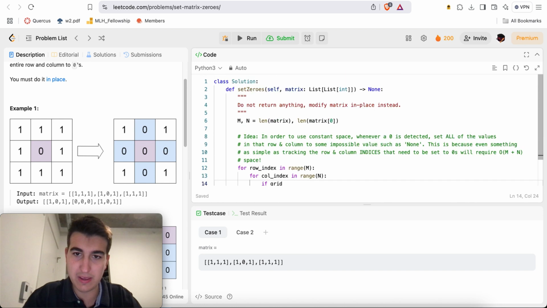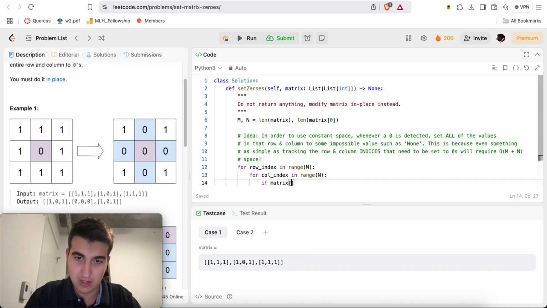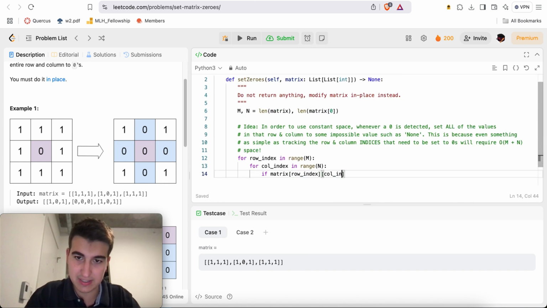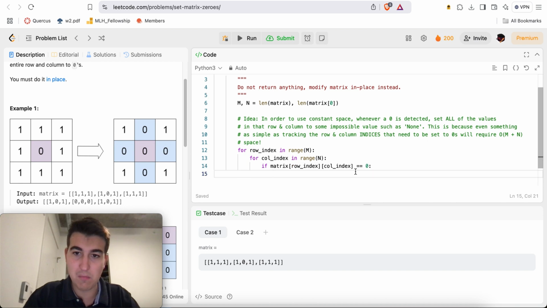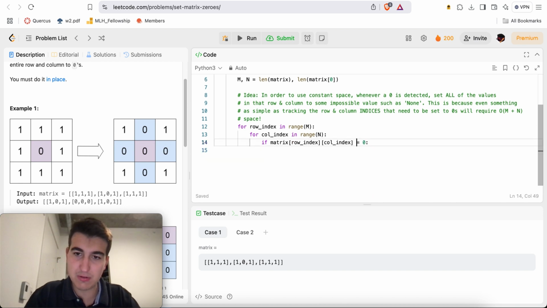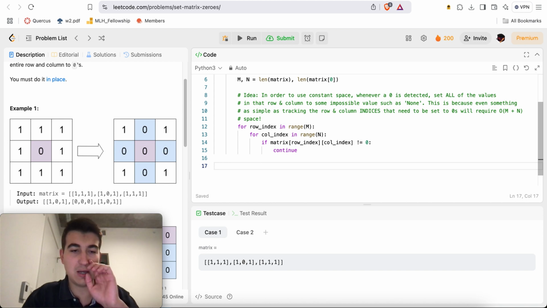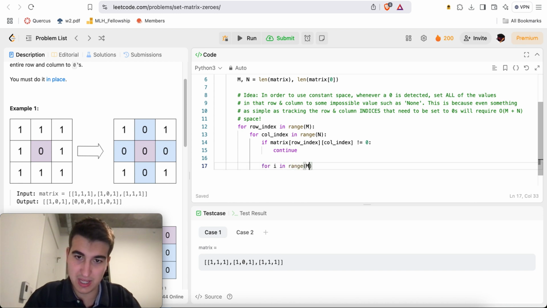If matrix of row index, col index doesn't equal 0, then we'll just continue. Otherwise, we'll loop over i in range m.